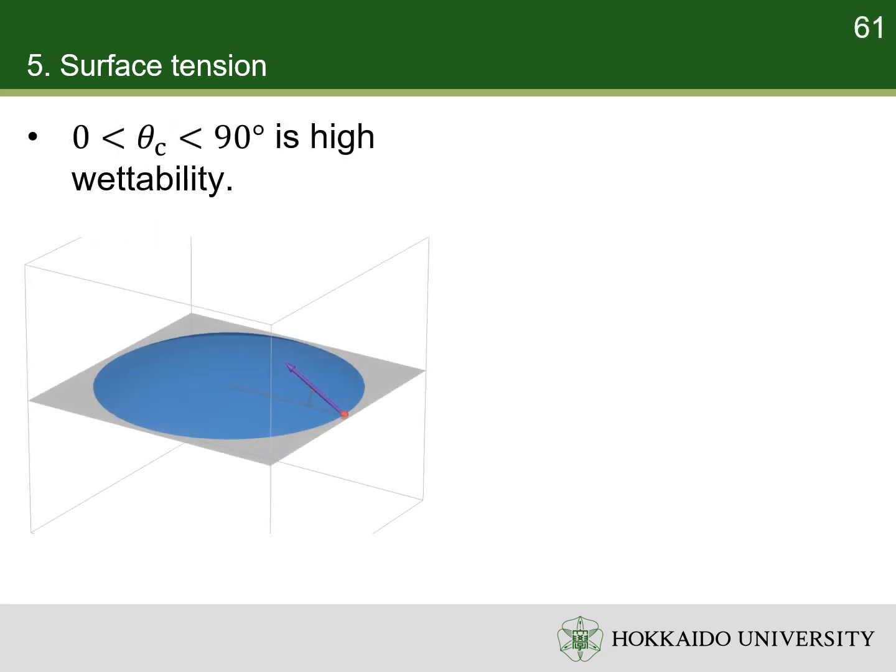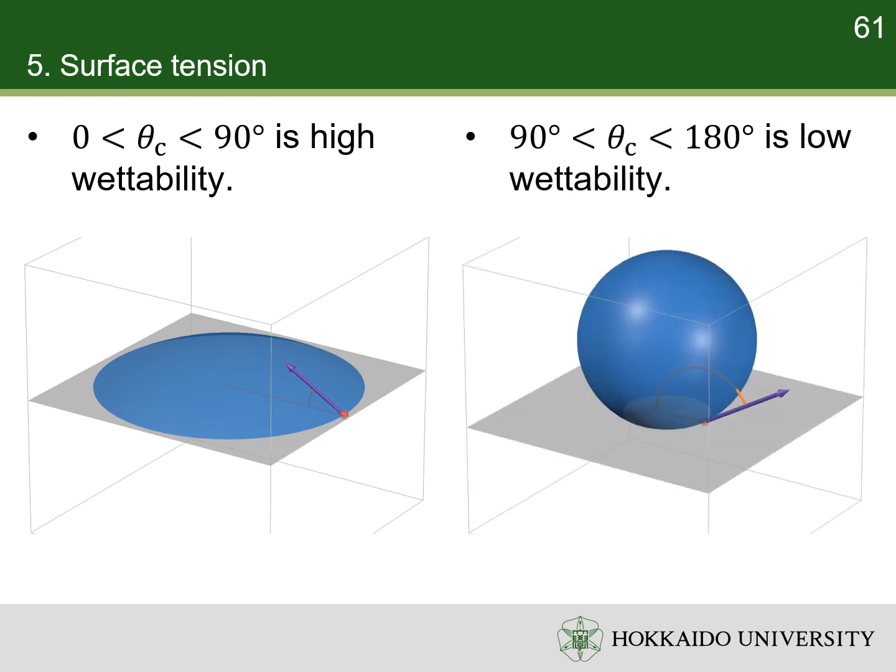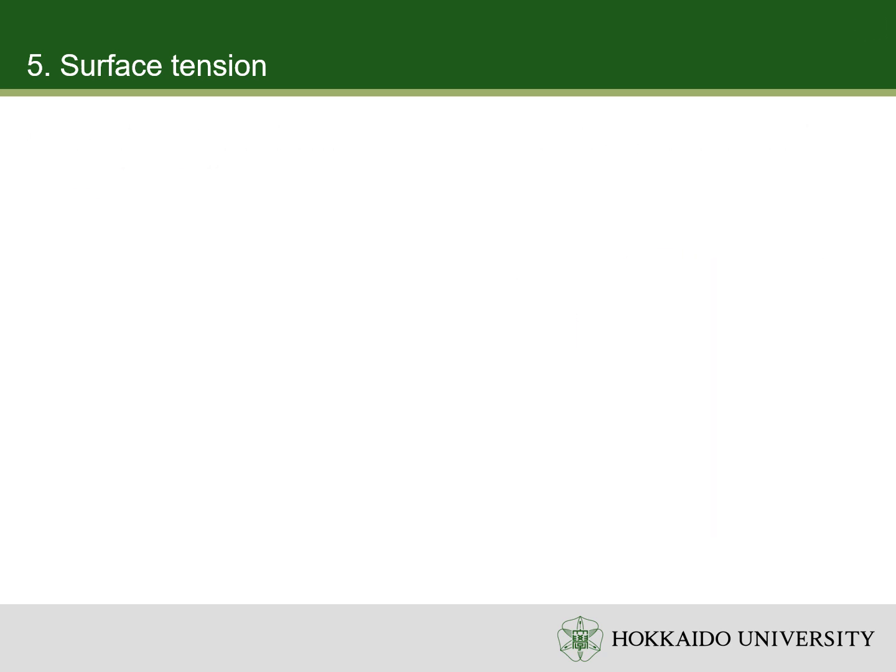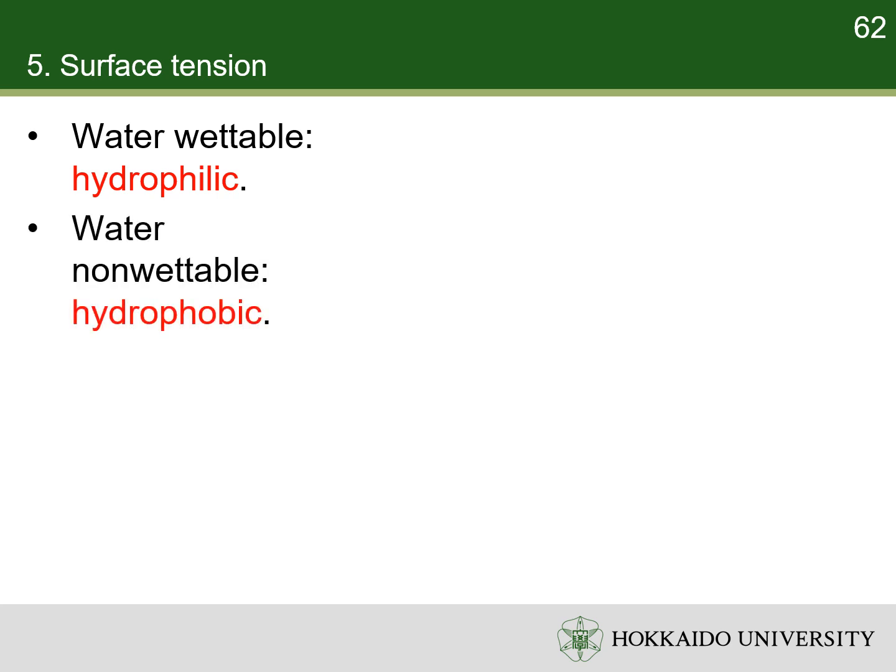A contact angle less than 90 degrees usually indicates that wetting of the surface is very favorable, and the fluid will spread over a large area of the surface. Contact angles greater than 90 degrees, high contact angle, generally mean that wetting of the surface is unfavorable, so the fluid will minimize contact with the surface and form a compact liquid droplet. For water, a wettable surface may also be termed hydrophilic and a non-wettable surface hydrophobic.